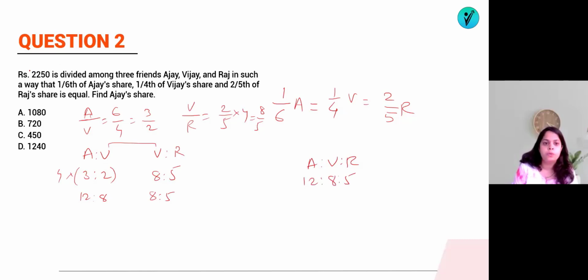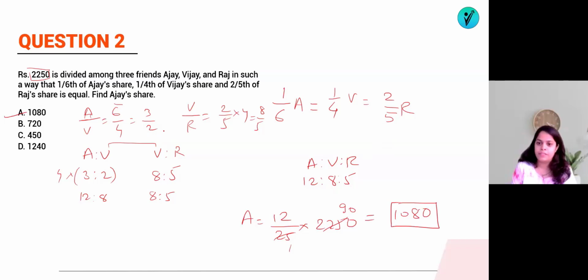Now what we know is that rupees 2250 is divided among all of them. What will be the share of Ajay? So 12 plus 8 is 20, 20 plus 5 is 25. So the share of Ajay is 12 by 25. Then how much will it be out of 2250? So 25 nines are 225, 12 nines are 108. So this share will be 1080. That is option number A. I hope you have understood this.